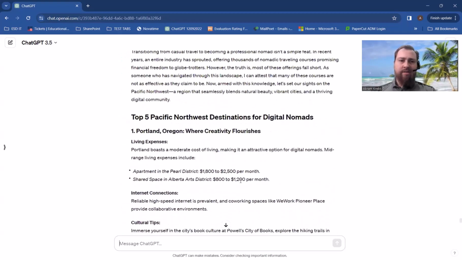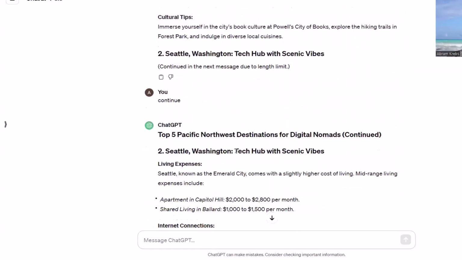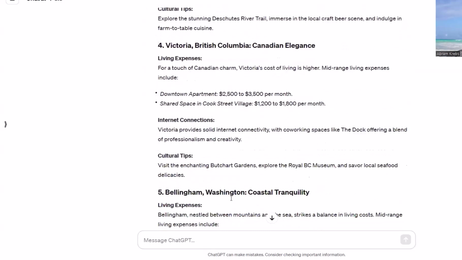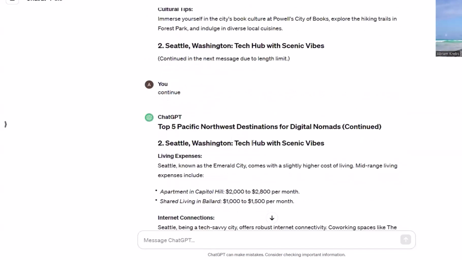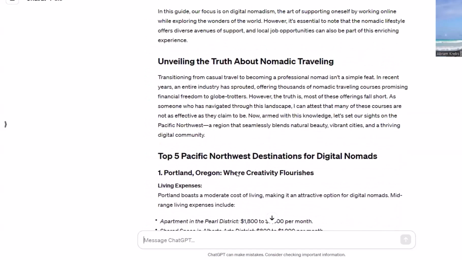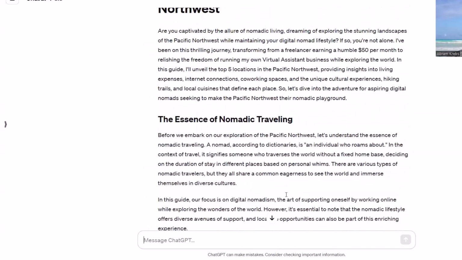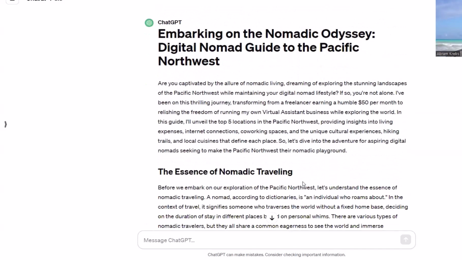You can see it's listed the top 5 locations. Pacific Northwest, it's got Portland, Oregon, Seattle, Washington, Bend, it's got British Columbia. It's also got Bellingham, Washington. Tells us the living expenses, internet connections, cultural tips for each of those locations. Gives us a little bit about the essence of nomadic traveling, the truth about it, and embarking on a nomadic odyssey in the digital Northwest. So great options to use.